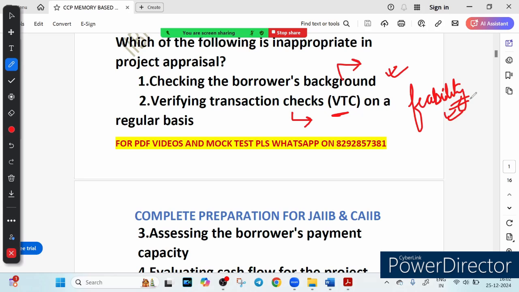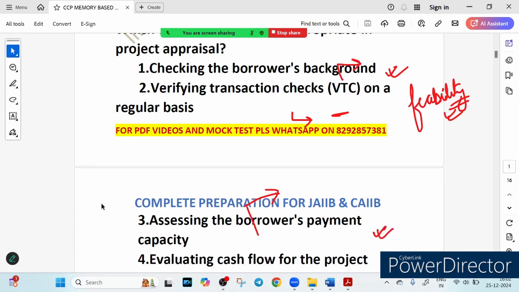The third option says assessing the borrower payment capacity, right? So what do you think about this? This is the crucial part. Understanding if the borrower can repay the loan ensures the lender's money is used wisely. Obviously, borrower payment capacity plays a crucial role. Let's see the fourth option. I can give you an example to make option 3 more clear. It's like checking if someone can afford a loan before approving it.